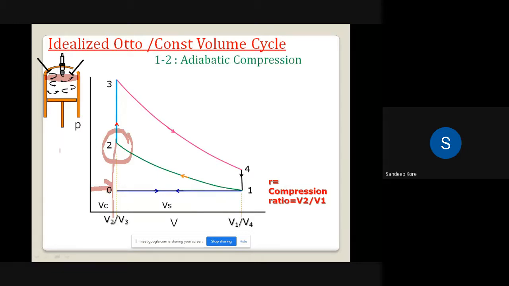Now during process 2 to 3, your piston is at TDC and the heat is added. We are supplying the heat QS. QS is the amount of heat supplied. और कौन करता है? Spark plug करता है.